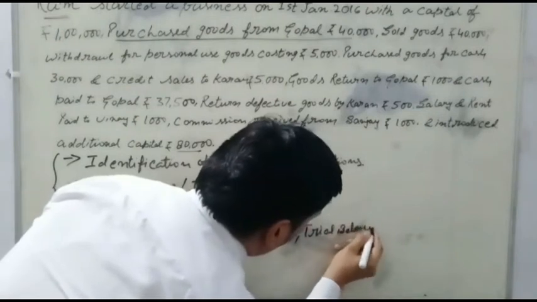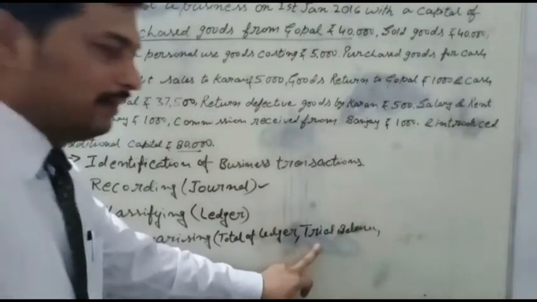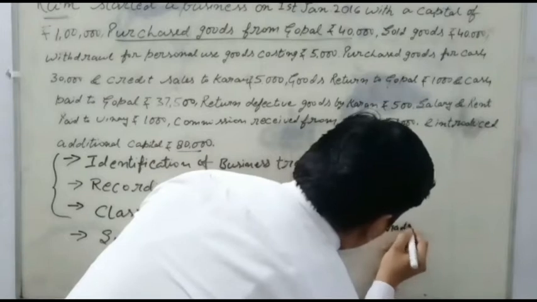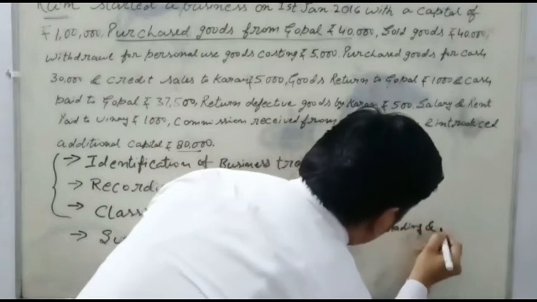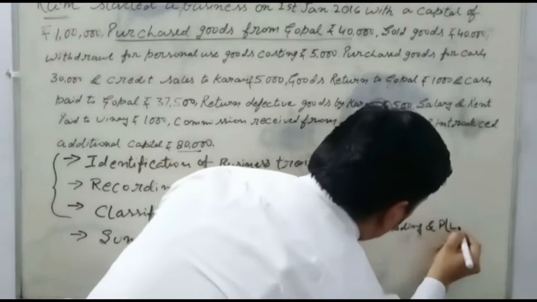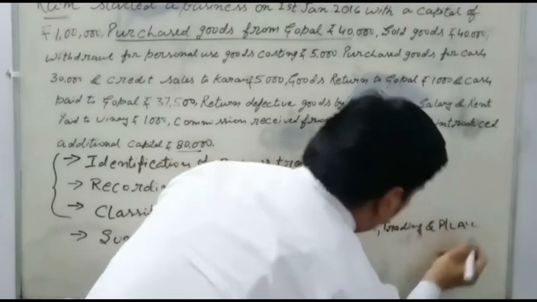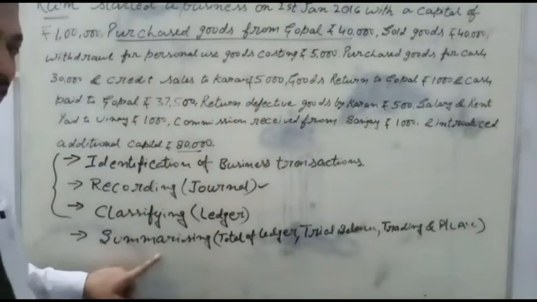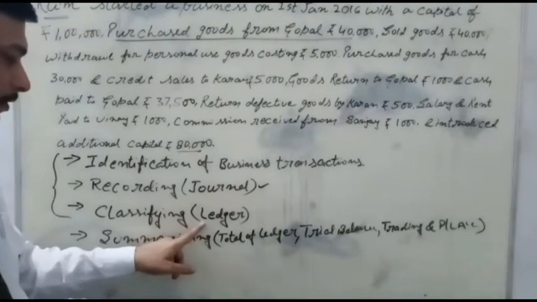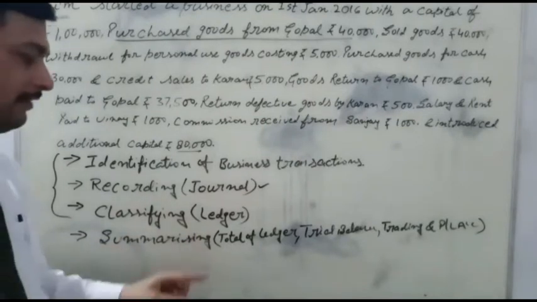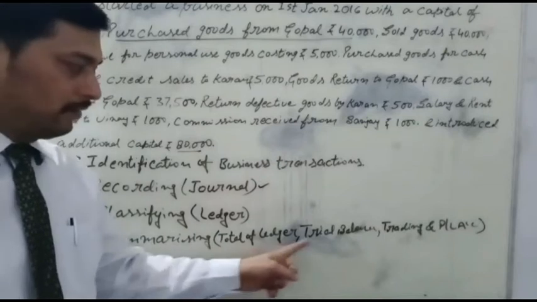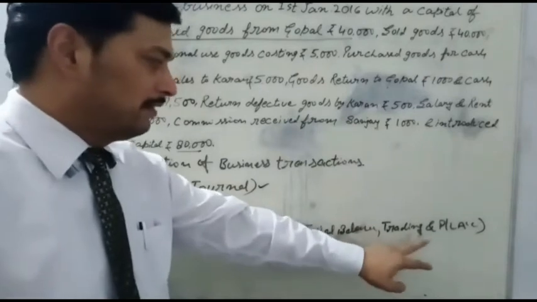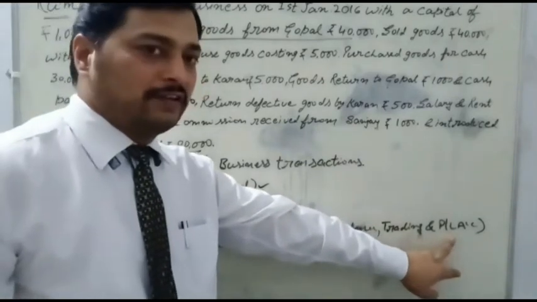Trial balance. On the behalf of the trial balance, the next account we prepare is the trading and profit and loss account. So this is the work of summarizing. The ledger will be transferred to the next head, summarizing. Under summarizing, the total of the ledger, trial balance maintaining, and on the behalf of trial balance, the next account we prepare is the trading and profit and loss account.